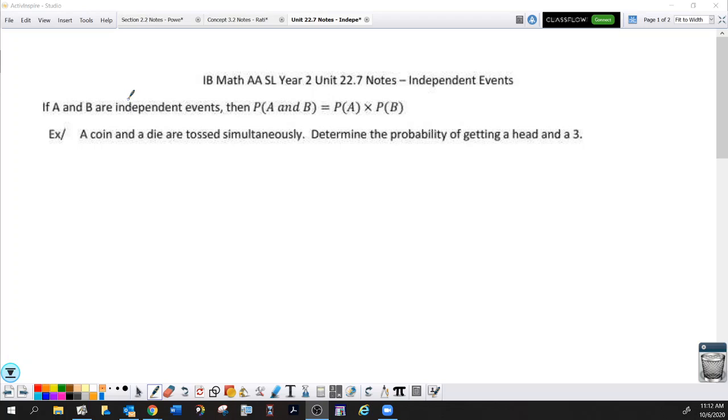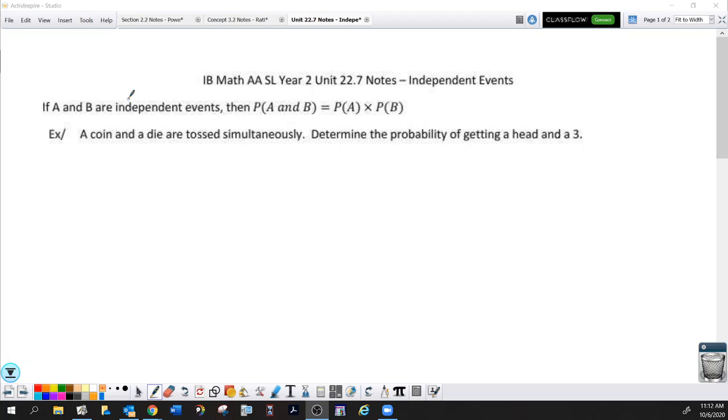Independent does not mean no overlap. That's not what that means. No overlap is mutually exclusive. That's no overlap. What's the other term for it? Disjoint. So disjoint and mutually exclusive means no overlap. That is not what independent means. And please keep those two ideas completely separate from one another.